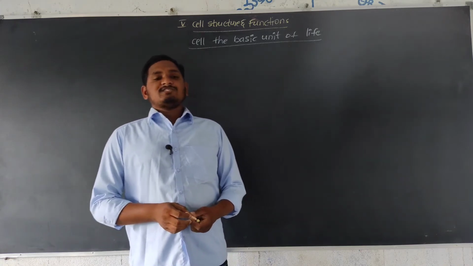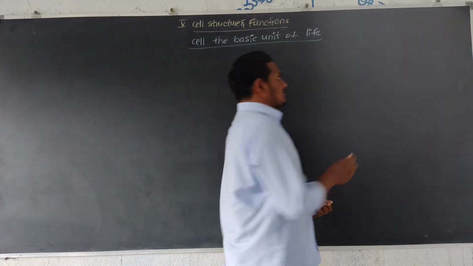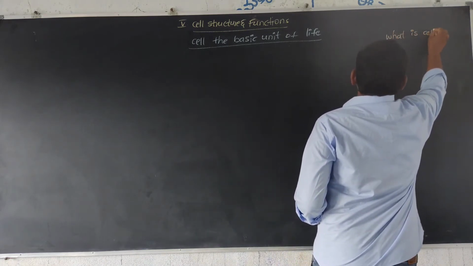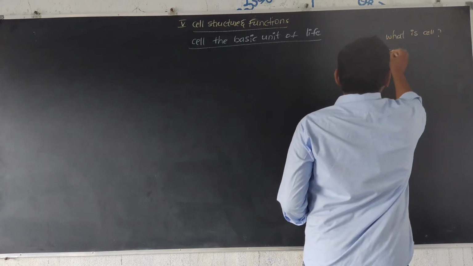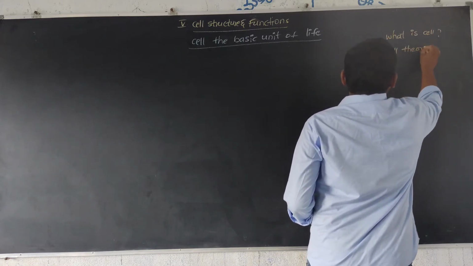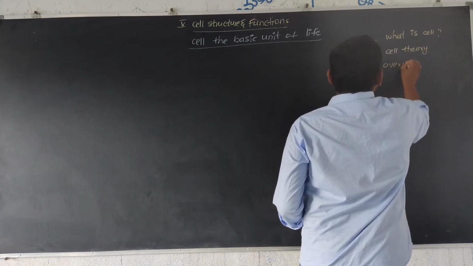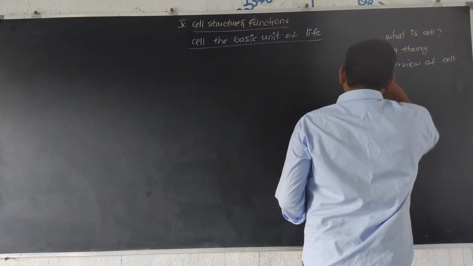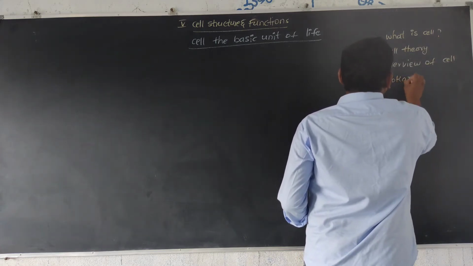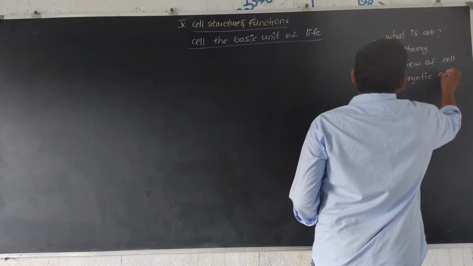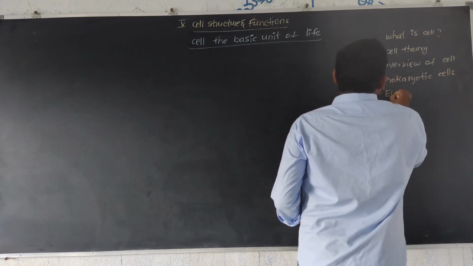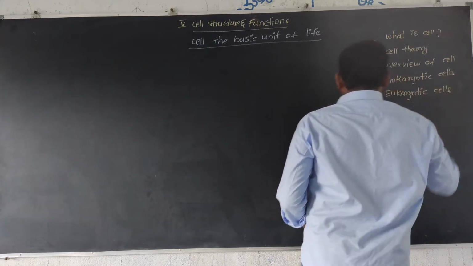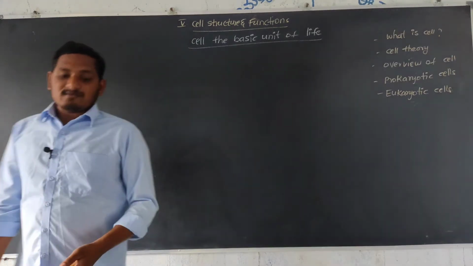So first of all, in this chapter we are discussing different things. First, what is meant by a cell? Next, cell theory. Next, a total overview of the cell, and prokaryotic cells and eukaryotic cells. In this chapter, these are the things we are discussing.